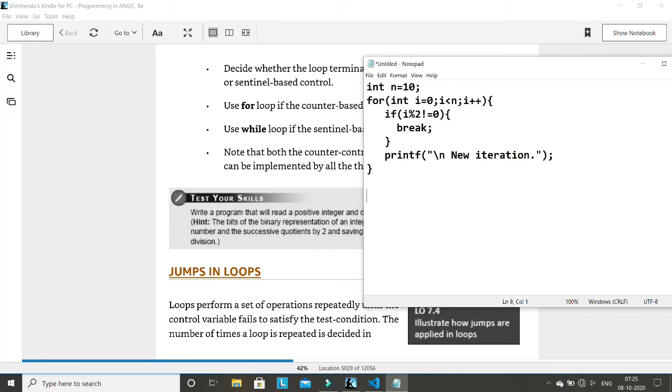So I hope you understand these two statements, continue and break. If these two statements are not clear to you, please repeat this part of my lecture or read it from the book, because these two points are very important. Many times you cannot write a proper C program without understanding the concept of these two. So I hope it is clear to you.